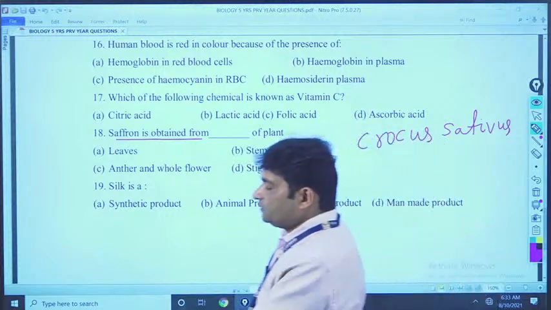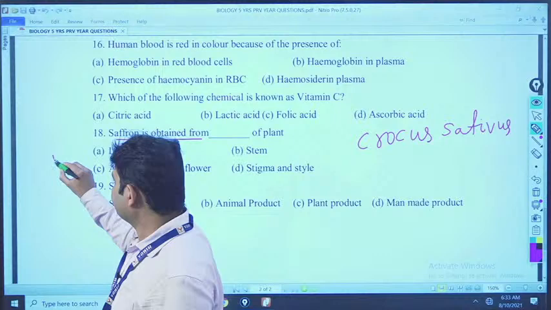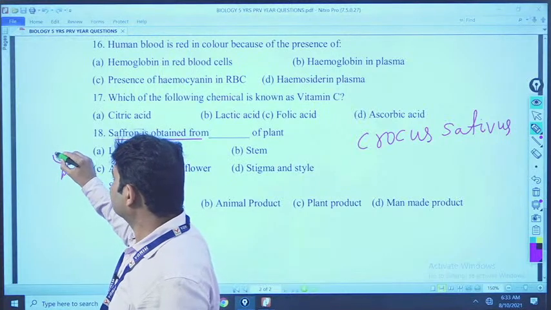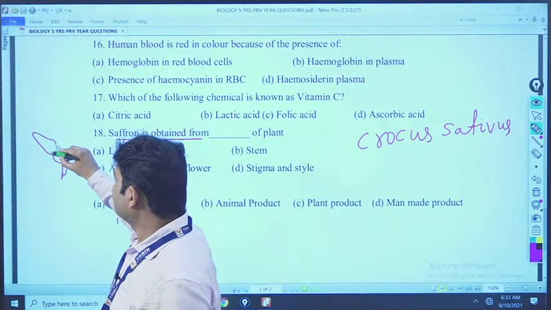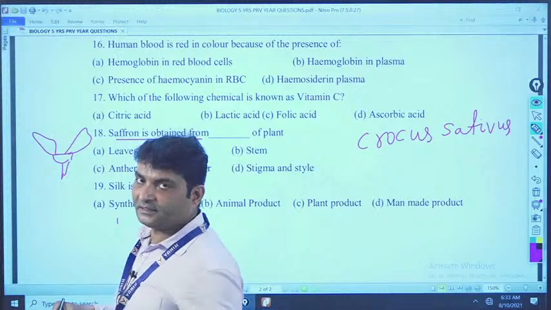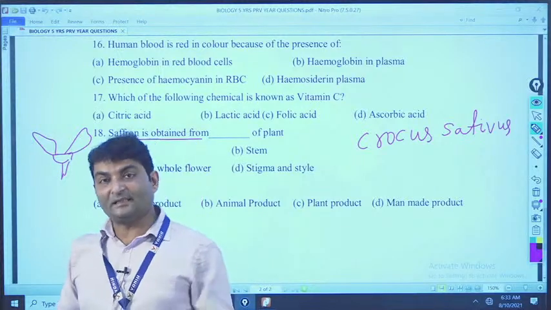Okay. This plant contains a flower. Listen. These are the petals of this flower. Okay, the colored part of the flower is called petals, and the flower is the sex organ of the plant.